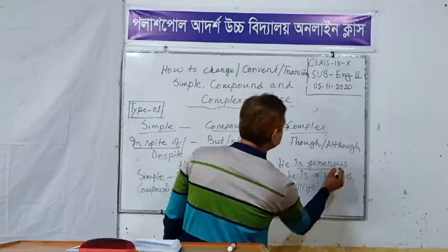This is the compound sentence. And for complex sentence, we can use though or although: Though he is poor, he is generous. Dear students, look at the three example sentences.